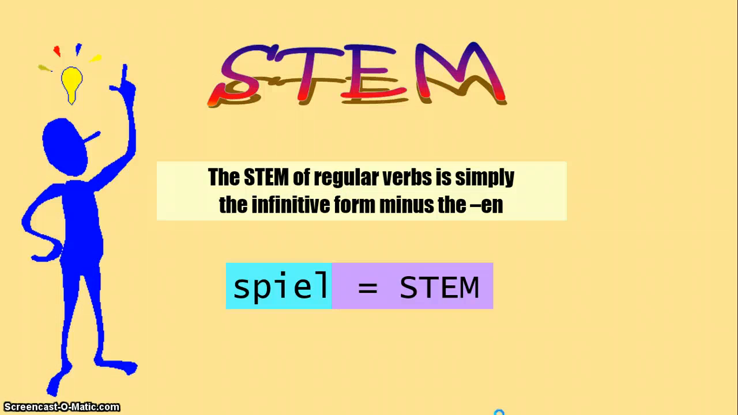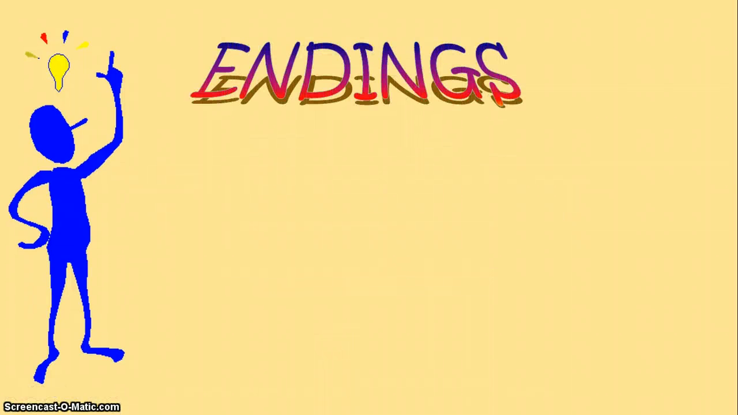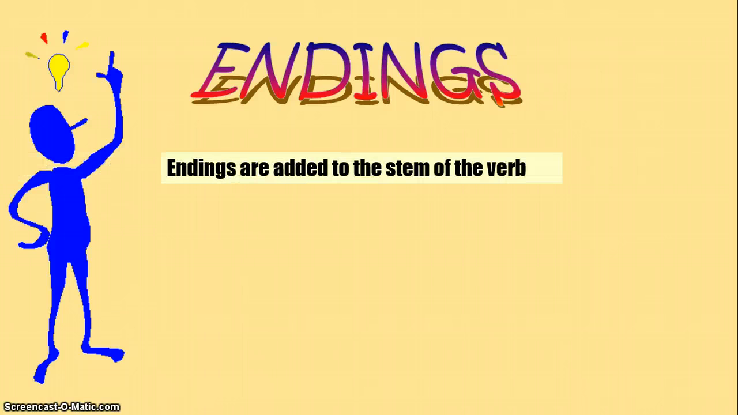So the stem of a regular verb is simply the infinitive form, and you get rid of the en. So say, for example, you want to say to play, it's spielen. What I've done already over here is I took off the en, so spiel would be the stem of the verb spielen, to play.